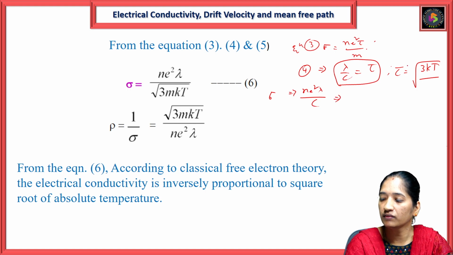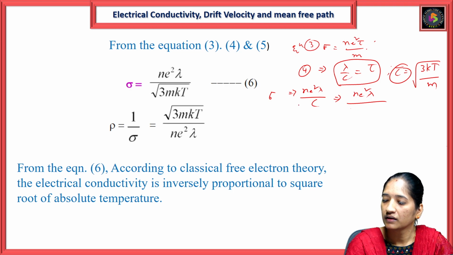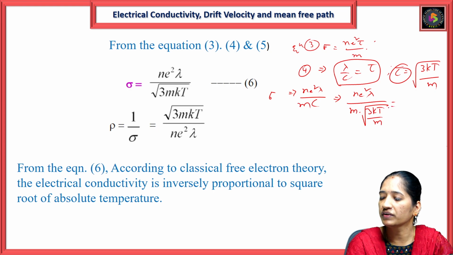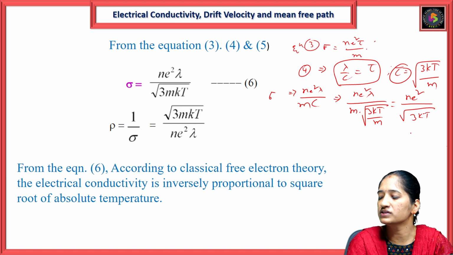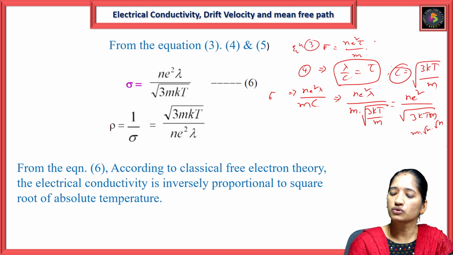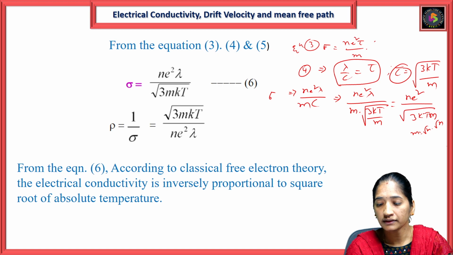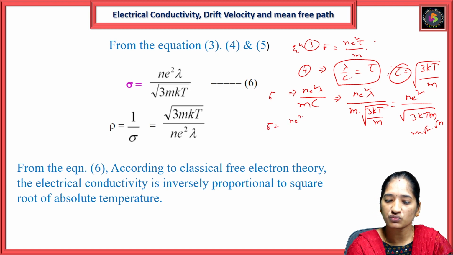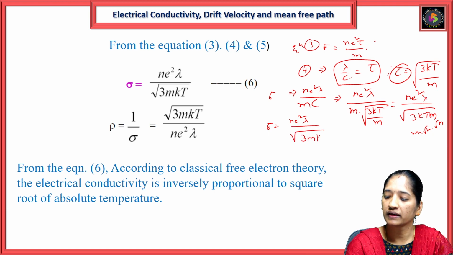So what is the C value here? C value, N E square lambda by root of 3kT by M. M into C means root of 3kT by M, so we can represent it as N E square lambda by root of 3kT, writing M as root M into root M. So 3kTm. So sigma is equal to N E square lambda by root 3 m k T.